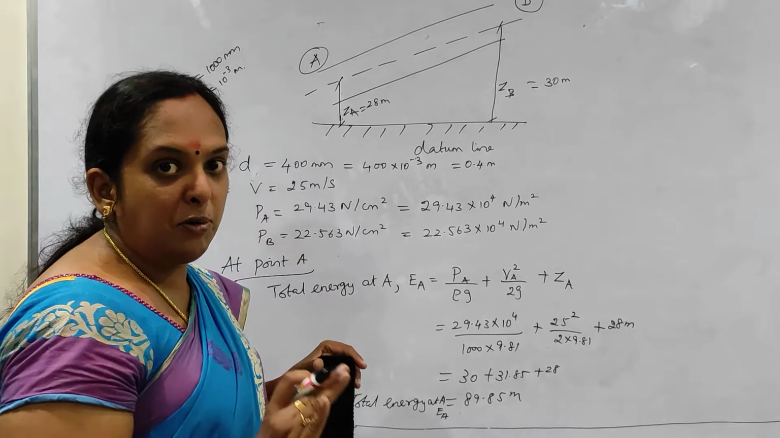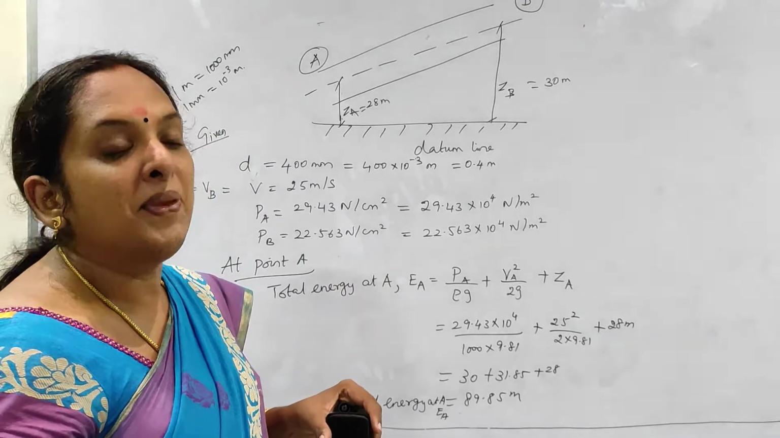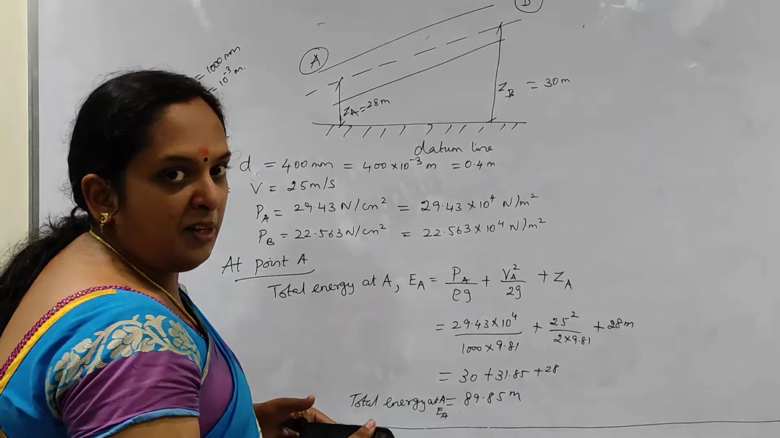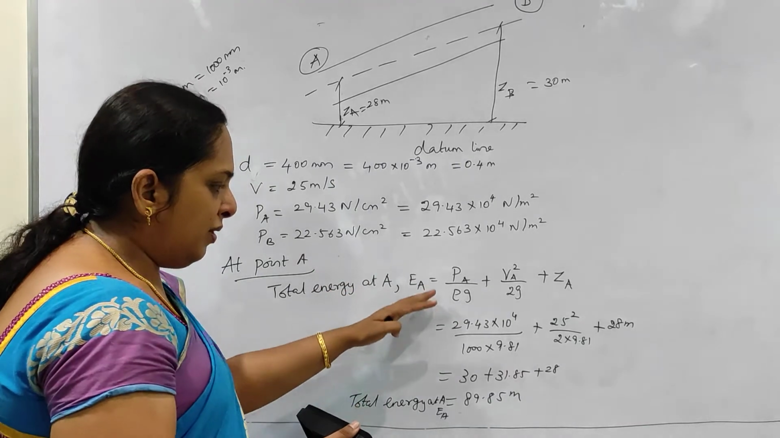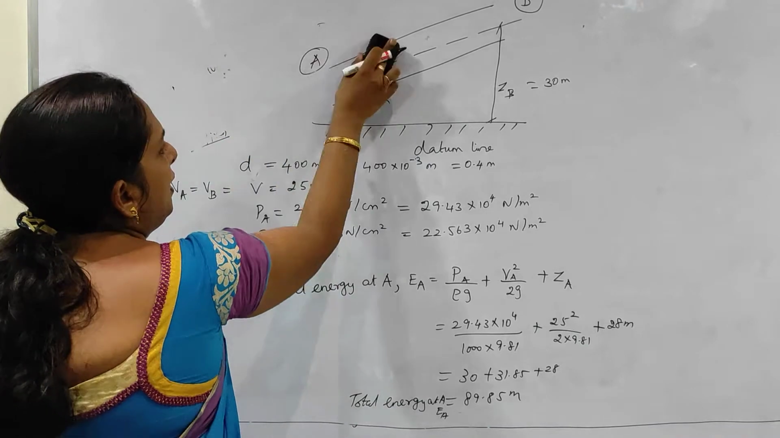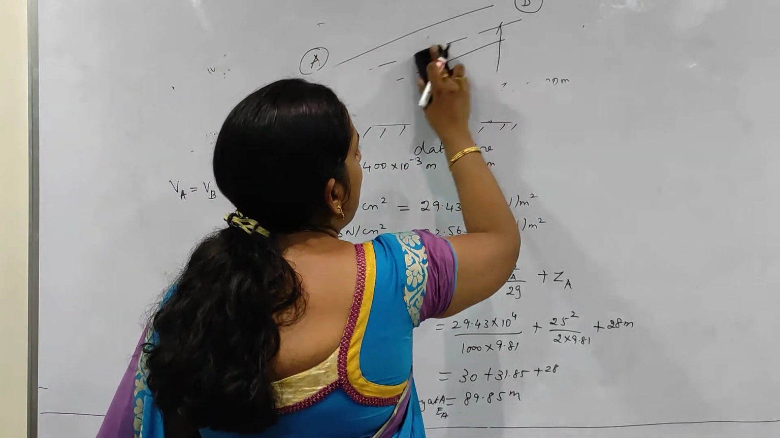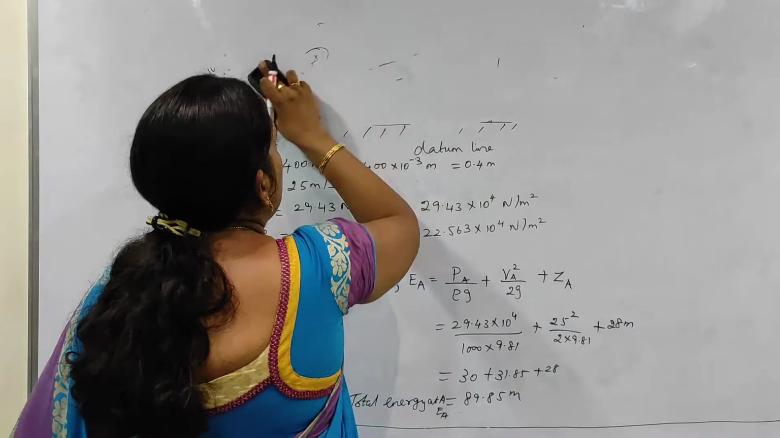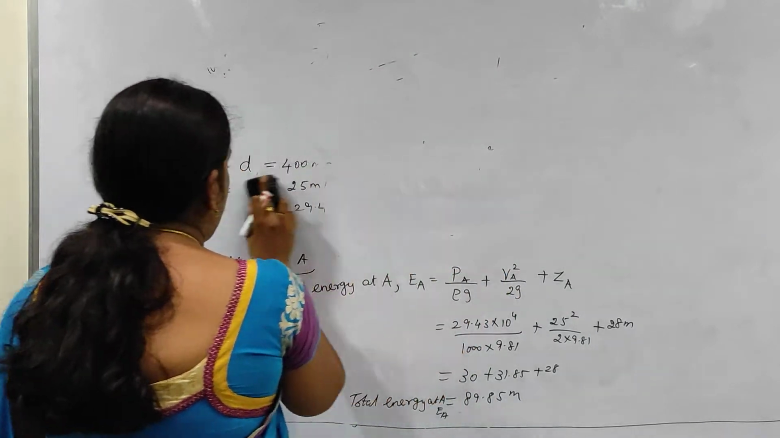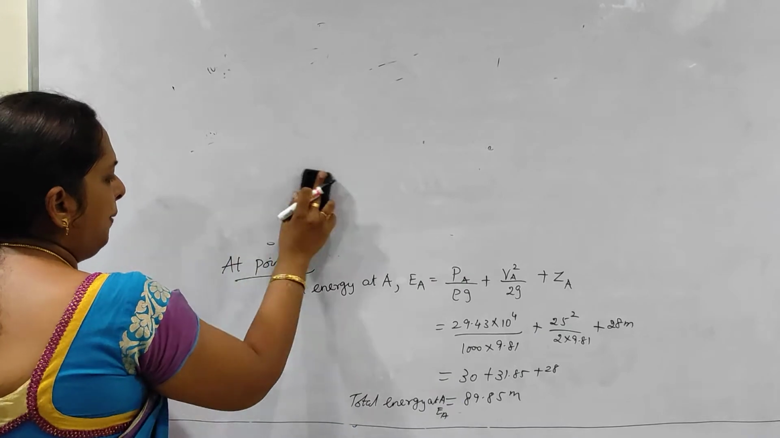But that is not my question. What I have to find out? I have to find out the loss of heat. Similarly, I have to find out the total energy at B. I know all these values, I can substitute them and find out the total energy at B. So ZB is also given here. So I am going to find out the value of total energy at B.